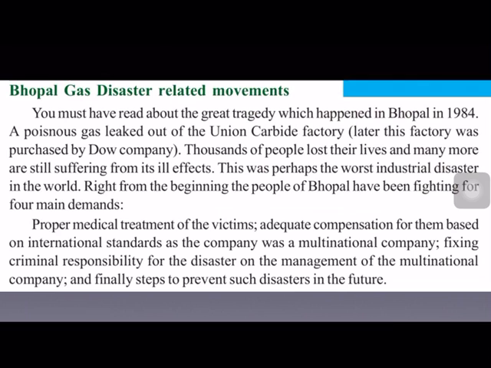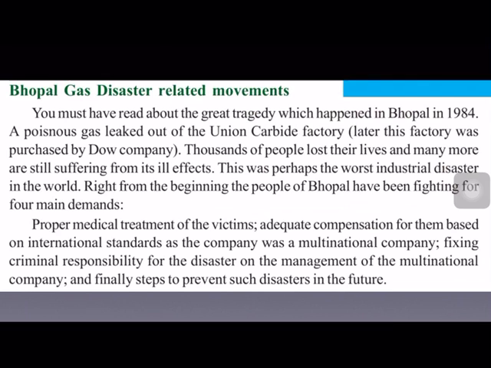And thousands of people lost their lives. Most of them became blind. Many more are still suffering. They are still in the hospitals under treatment. They are not being given proper treatment also. And this was perhaps the worst industrial disaster in the world. This Bhopal gas tragedy is termed as the worst industrial disaster in the world.